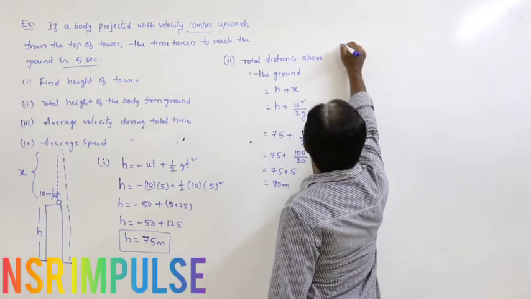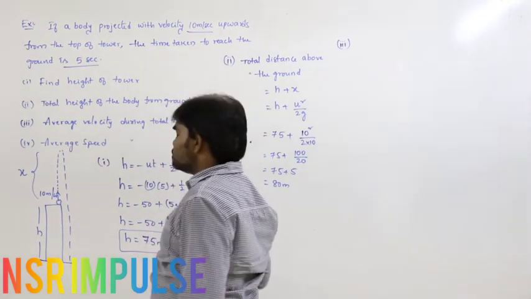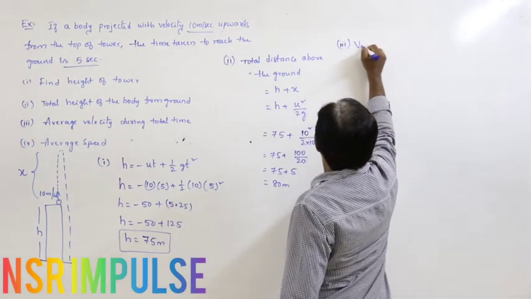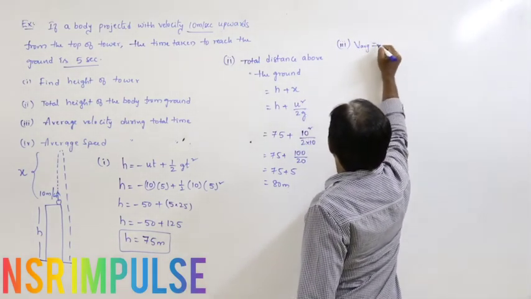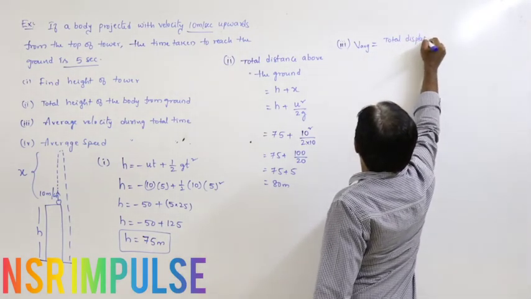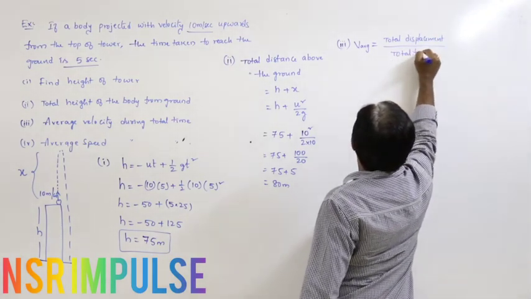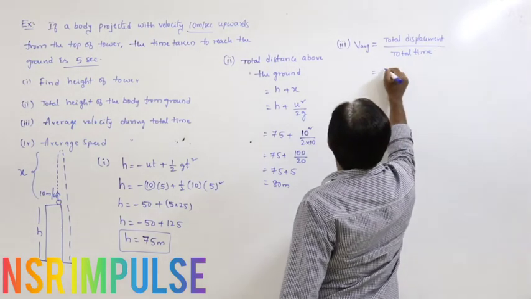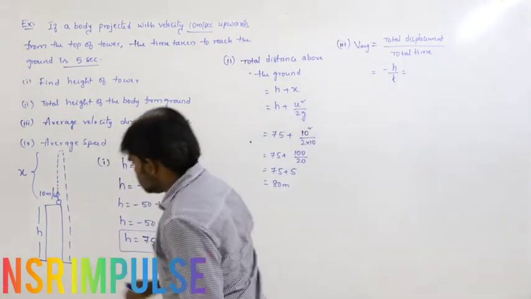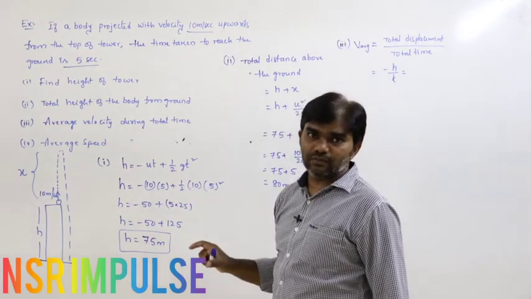Next, third point. What is the third point? We have to calculate average velocity during total time. Average velocity means total displacement by total time. What is the total displacement? The displacement during this path is nothing but height of the tower.